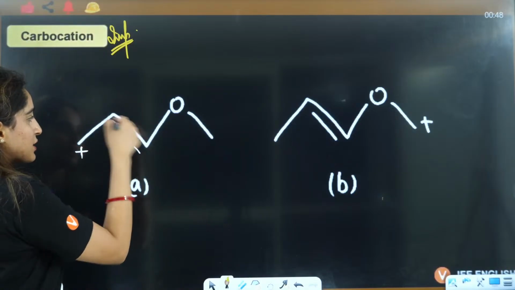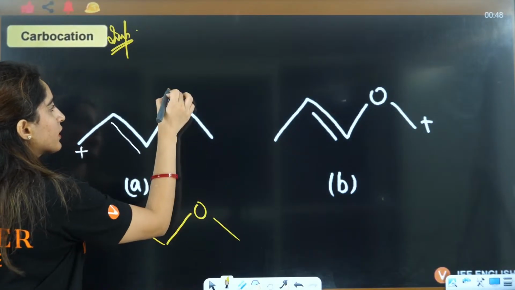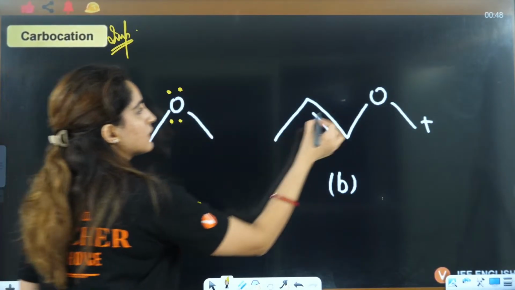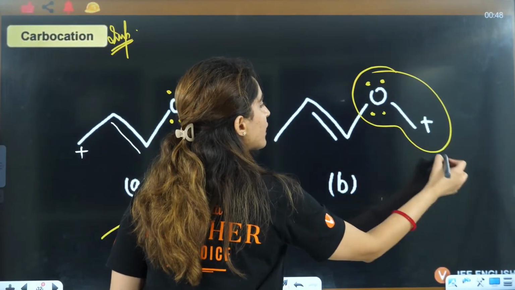Now if you make the resonating structure here, can you see the resonance over here? These are the lone pairs. These are the lone pairs. Here you can see the back bonding.